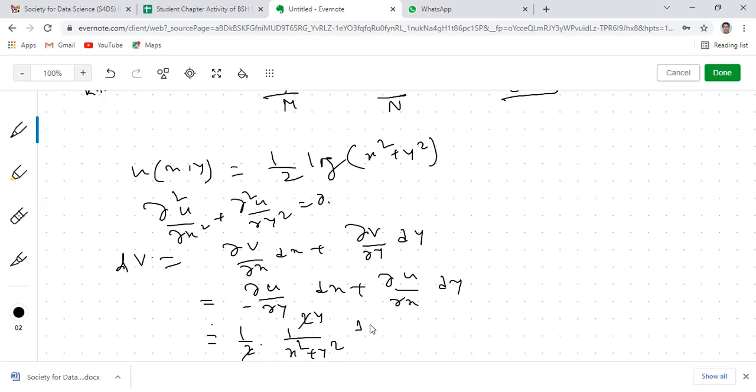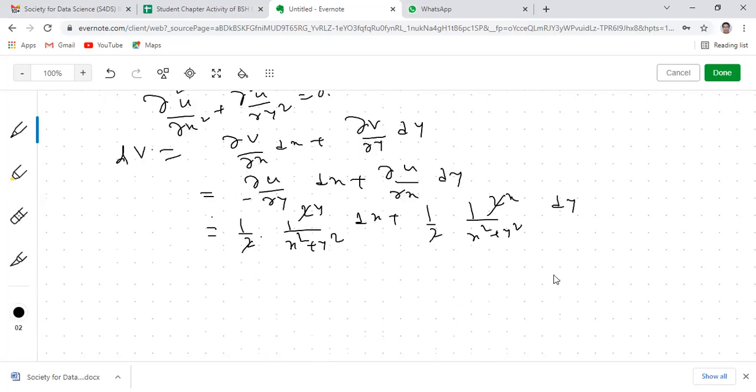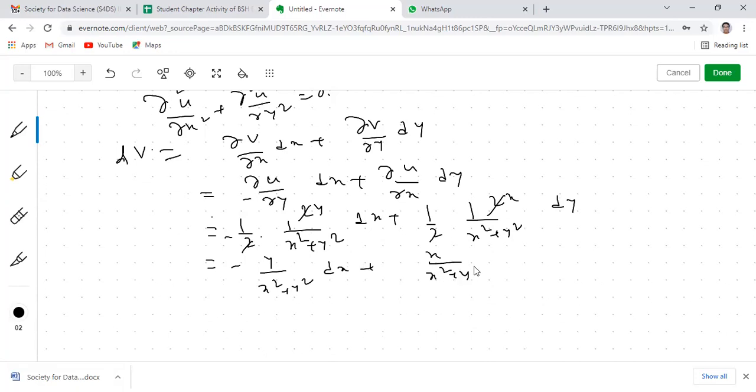So this one dx, plus we need to differentiate U with respect to x partially. So this will be half into 1 by x square plus y square into 2x, into dy. Ultimately one minus sign will be here. So minus y by x square plus y square dx plus x by x square plus y square dy. So this is our aim.